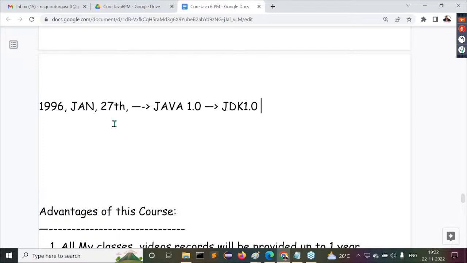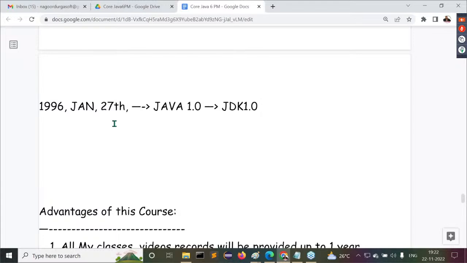Again, 1.5 is a major version. After 1.5, 1.6 and 1.7 are normal only. But again, 1.8 is a major version. After that, 1.9 is also okay, but demand is somewhat less for that. Next, 1.8 to 1.9 is okay. Again, 1.10 is okay, but 1.11 is a major version again, with long-term support.